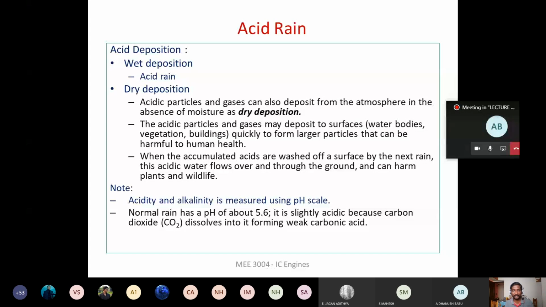So during normal rain, the pH value of the rainwater is around 5.6. That means it is slightly acidic. This is because of the carbon dioxide that gets dissolved into the water vapor, okay, and it forms carbonic acid. So already normal rain is acidic in nature with a pH value of 5.6. If the pH value decreases further, then we call it acid rain, right? When the pH value of the rain is around 4.2 to 4.4, then we call that rain acid rain.